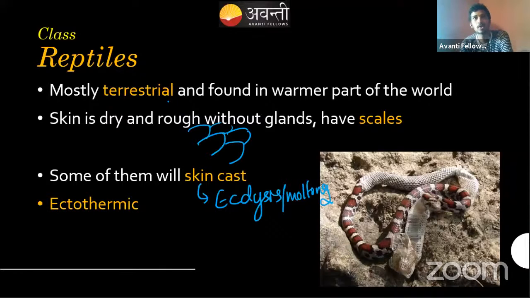Only their skin cells are removed, not the complete body surface. Only cells are removed in the higher forms, like us. They are ectothermic, that means cold-blooded.